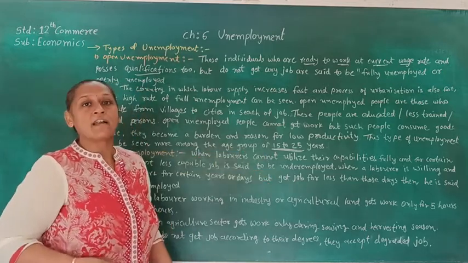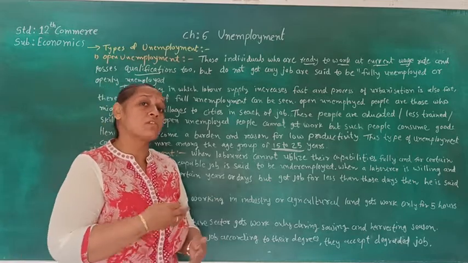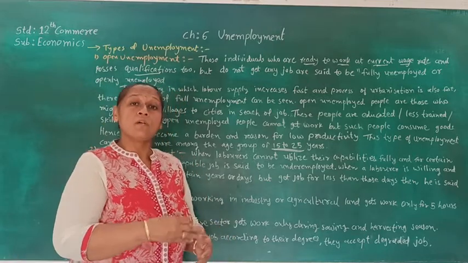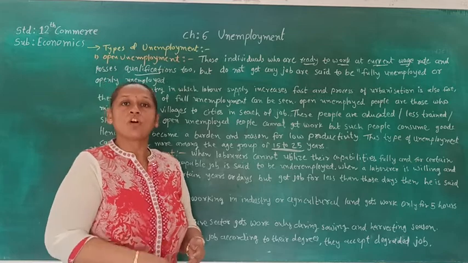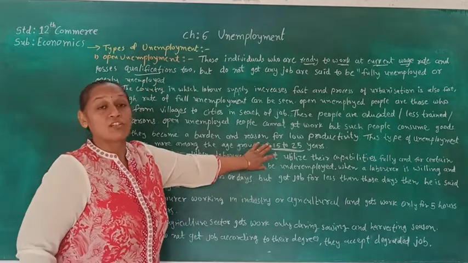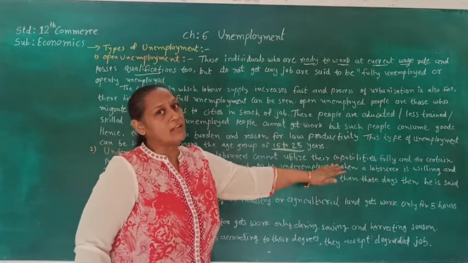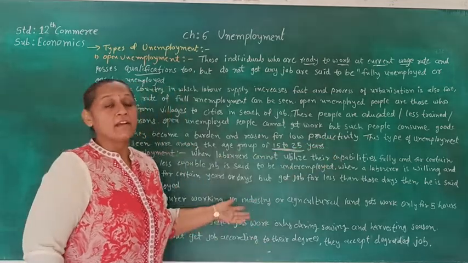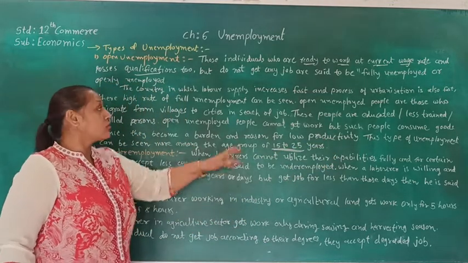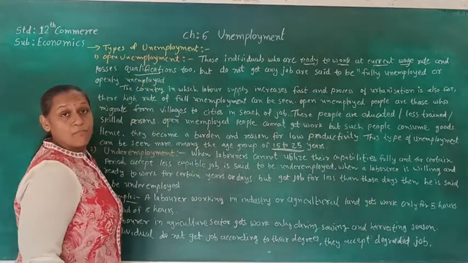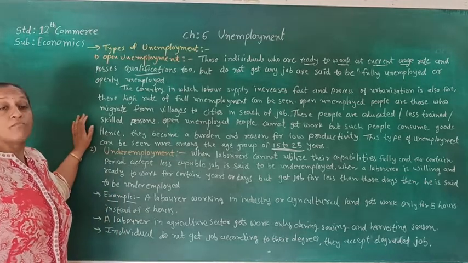Even if they have high qualification, they take a lower, degraded job than their qualification. That's why after 25 they are getting jobs, but they can be underemployed. So this is the very first type of unemployment, that is open unemployment.